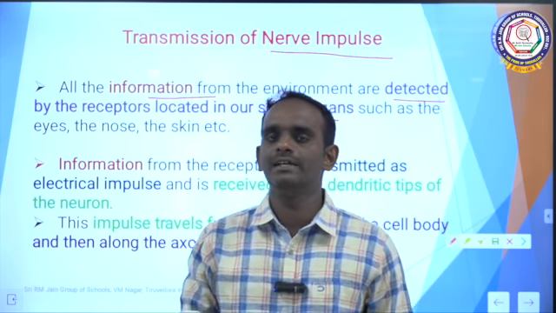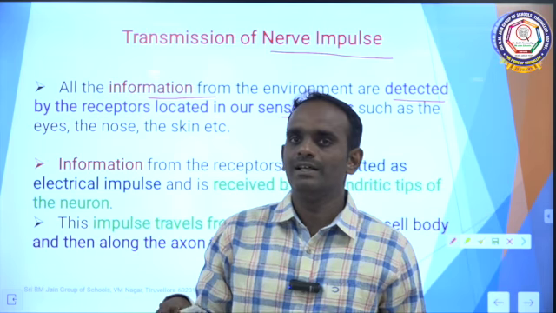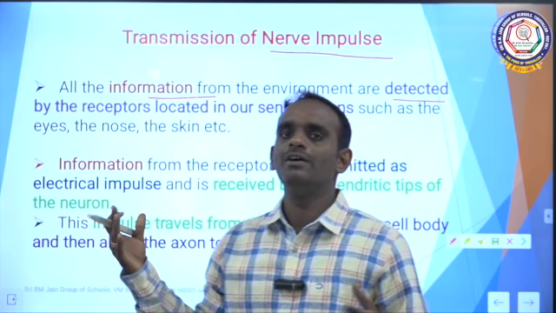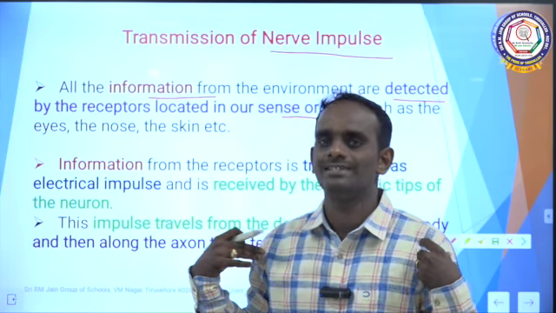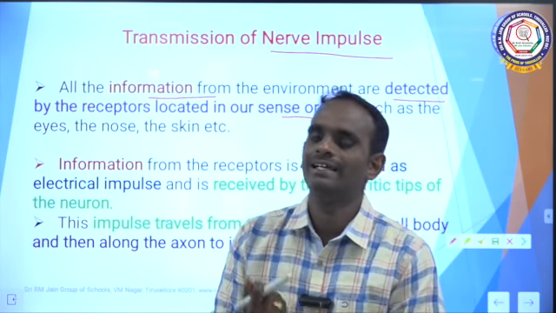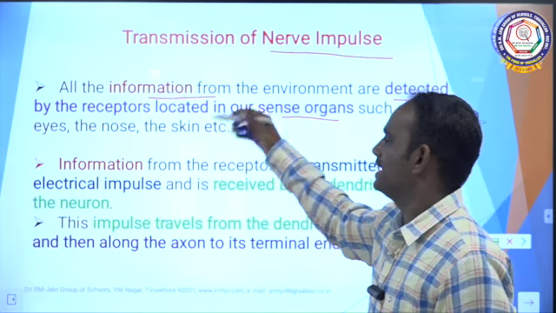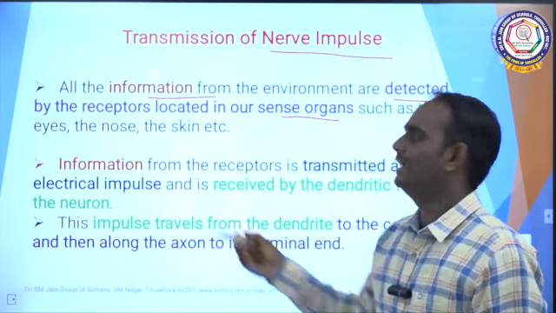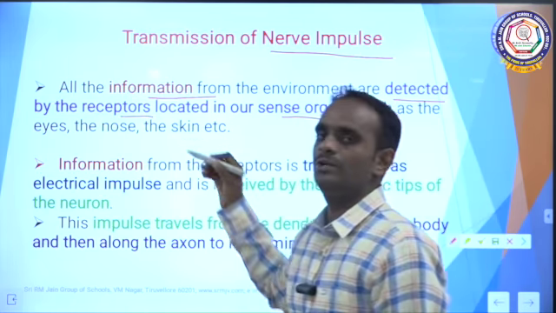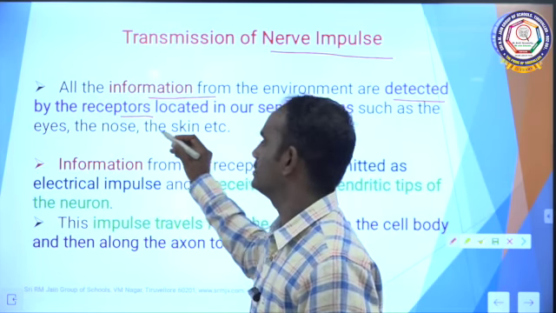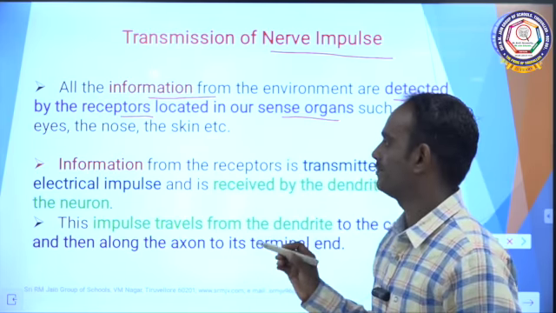Now I am standing here in the AC room, and there are so many changes around me. All these environmental changes are detected by my sense organs. So all the information from the environment is detected by receptors located in the sense organs, such as eyes, ears, nose, skin, etc.